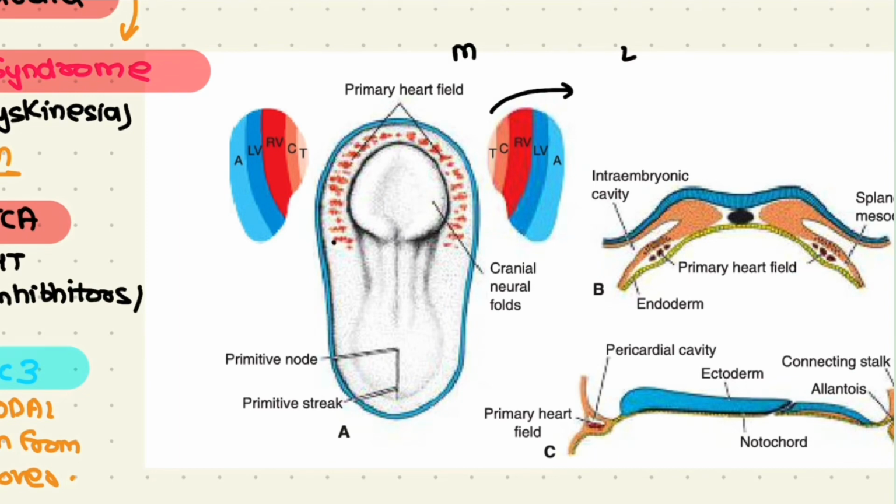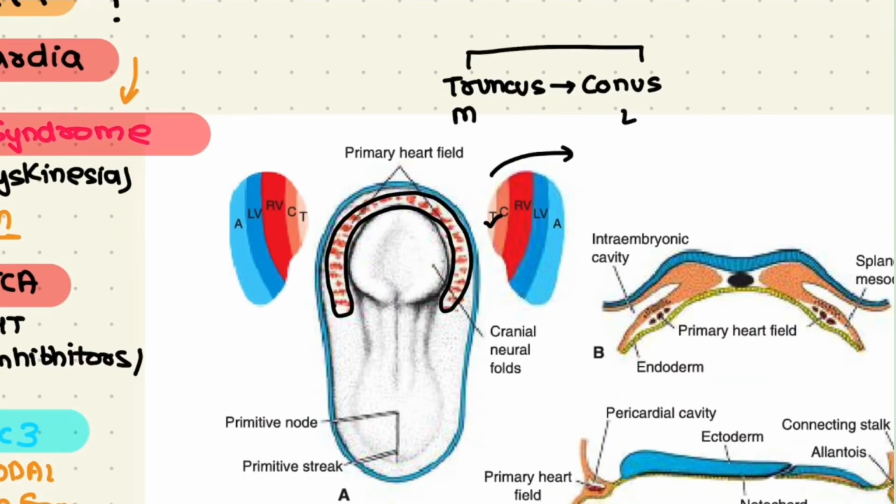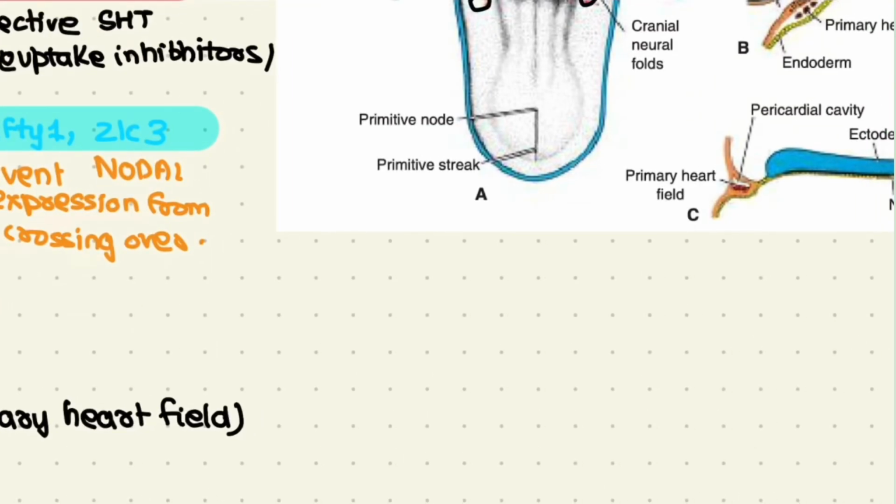So as we know, the primary heart field is in the shape of a horseshoe, and medial to lateral we have the development of the truncus, then we have the conus. These both will contribute to the outflow tract, and then we have the right ventricle, the left ventricle, and the common atria. Then we have the contribution of the secondary heart field, which, as we know, will give rise to the outflow tract.